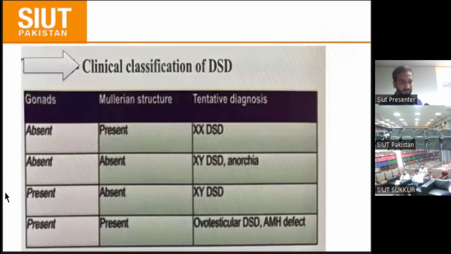This is the same slide as previously shown. If the patient has no gonad but a Müllerian structure is present, mostly the tentative diagnosis is XX DSD. If the gonad is absent and the Müllerian structure is also absent, mostly we suspect NRK or no testes, or XY DSD. If the patient has a palpable gonad and absent Müllerian structure, mostly it is XY DSD. If both are present, meaning both ovarian and testicular tissue, it is ovotesticular DSD or AMH defects.